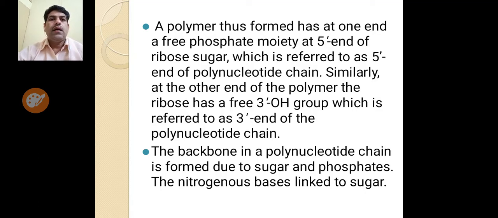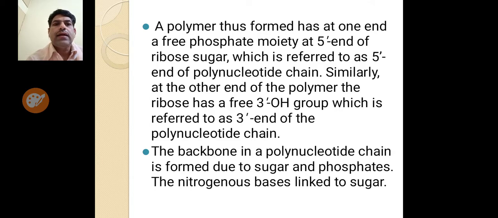Thus, a polymer thus formed has at one end a free phosphate moiety at the 5' end of the sugar, which is referred to as the 5' end of the polynucleotide chain.